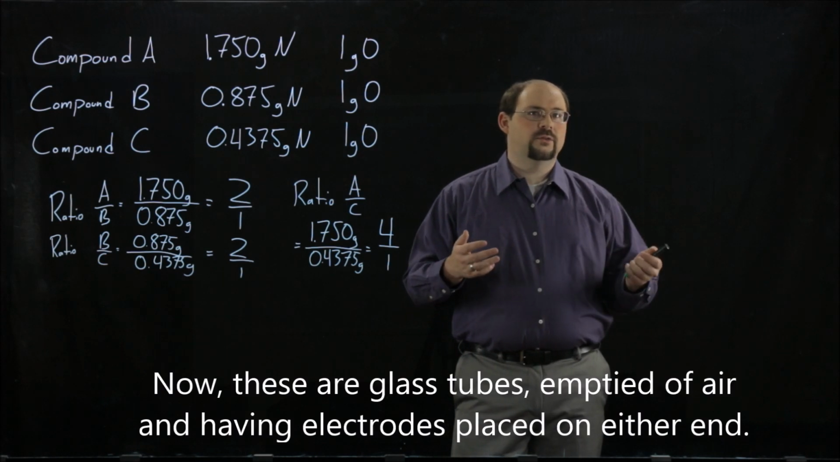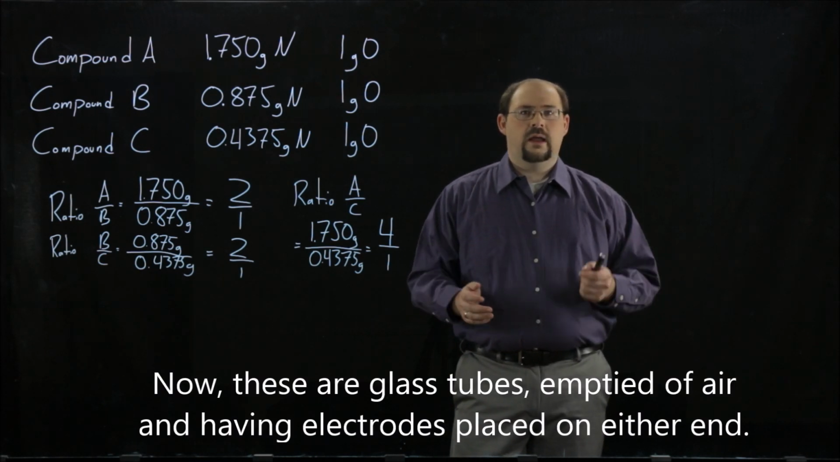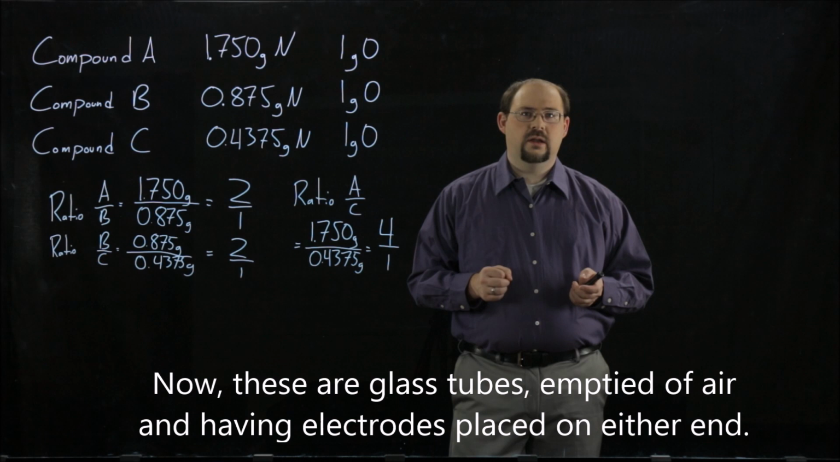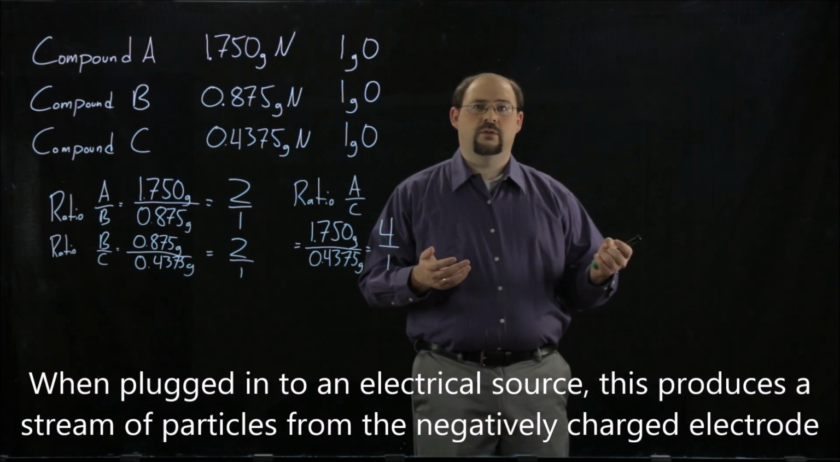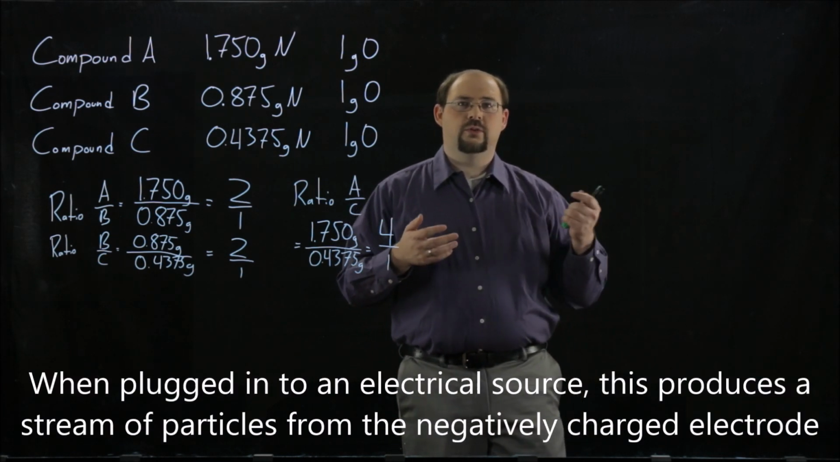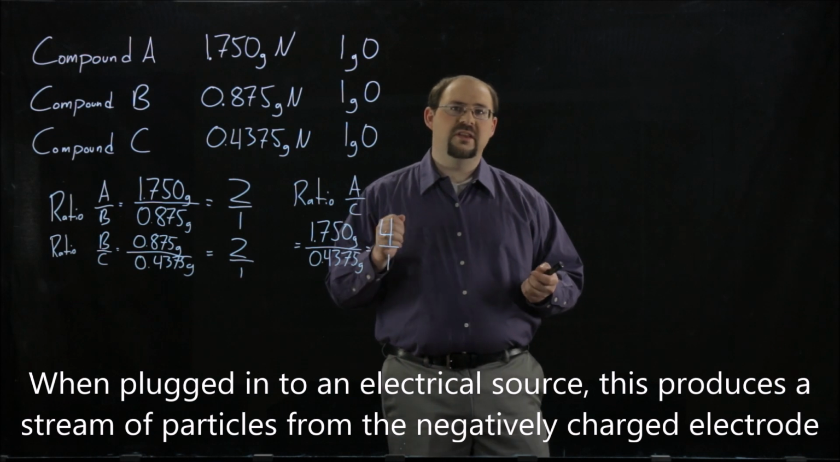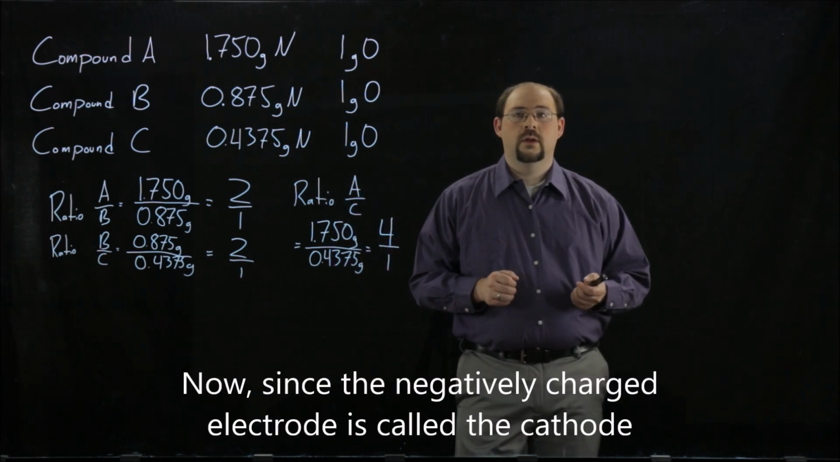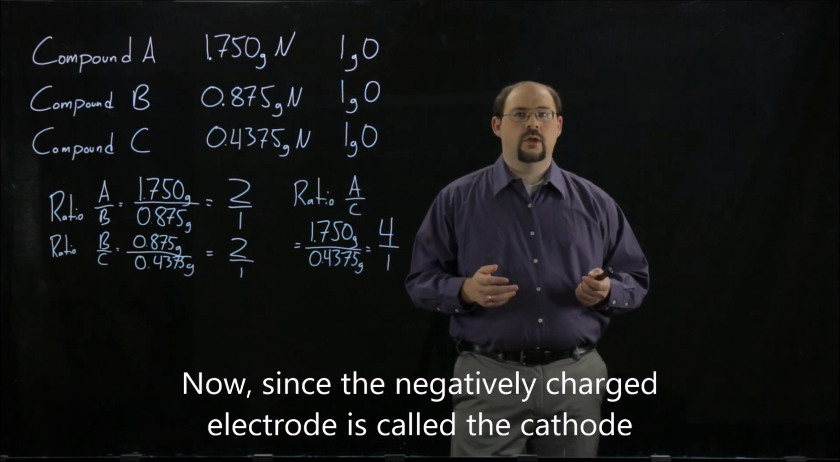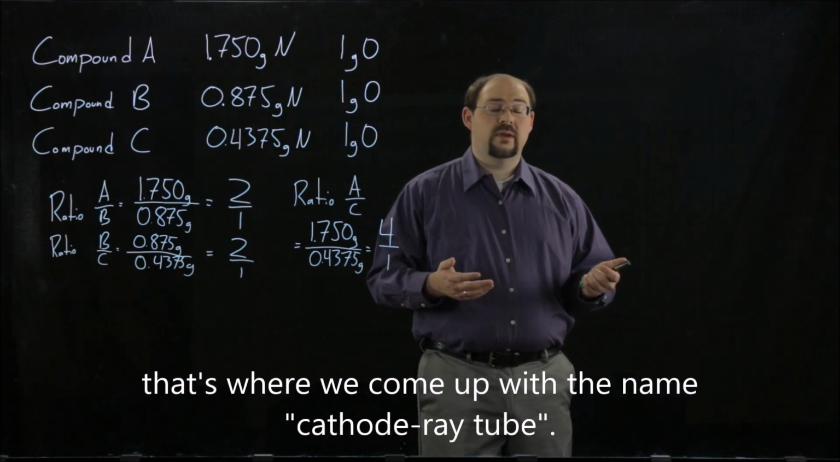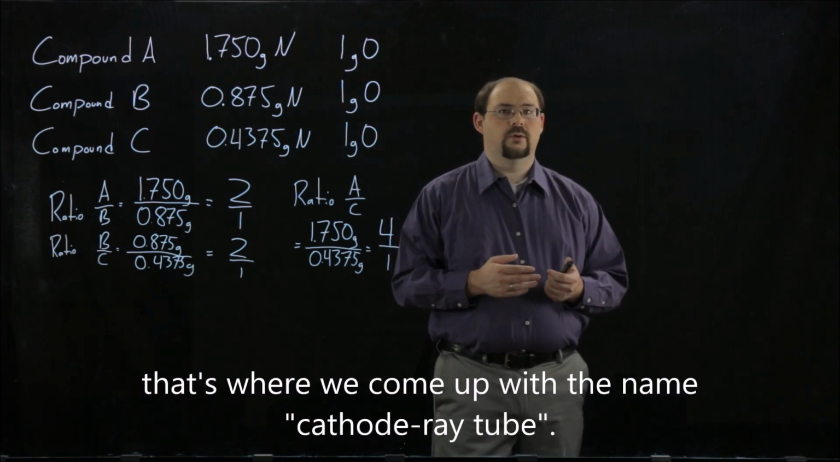Now, these are glass tubes emptied of air and having electrodes placed on either end. When plugged into an electrical source, this produces a stream of particles from the negatively charged electrode. Now, since the negatively charged electrode is called a cathode, that's where we come up with the name cathode ray tube.